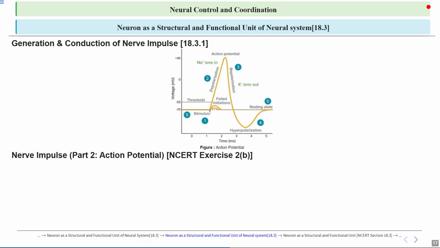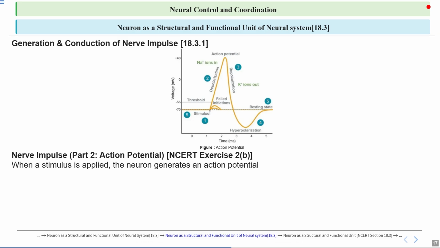We have just discussed that an action potential is an electrical signal that travels along a nerve fiber when a neuron is stimulated. It starts with a change in the neuron's membrane potential where sodium ions rush in, making the inside of the neuron positively charged, which is called depolarization. This change is rapid and brief, followed by the outflow of potassium ions, which restores the normal charge, known as repolarization. This whole process ensures the signal moves quickly and efficiently from one part of the neuron to another, allowing for fast communication in the nervous system.